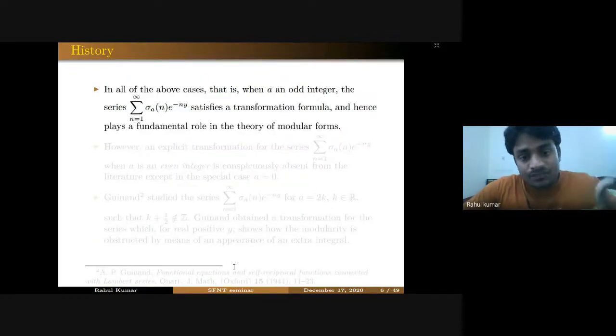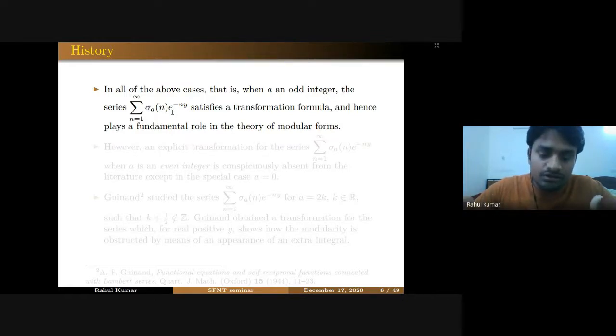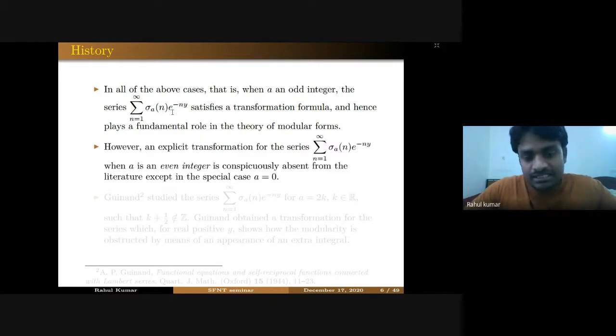And in all of the cases for odd integers, a an odd integer, we have seen that the series of sigma_a(n) exponential of minus 2 pi n by the series satisfies a transformation formula and hence plays a fundamental role in the theory of modular forms. However, an explicit transformation for this series, when a is an even integer, is surprisingly absent from the literature, except one case, a = 0.